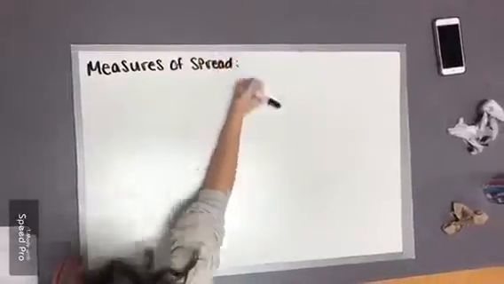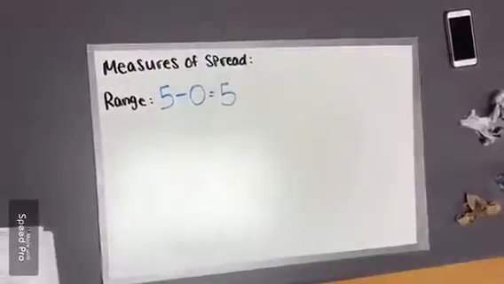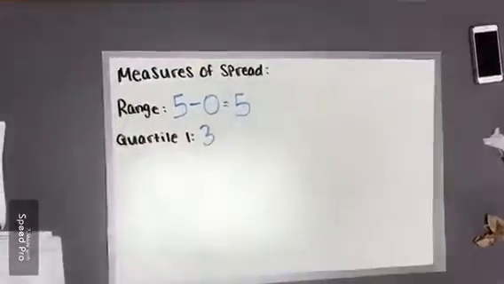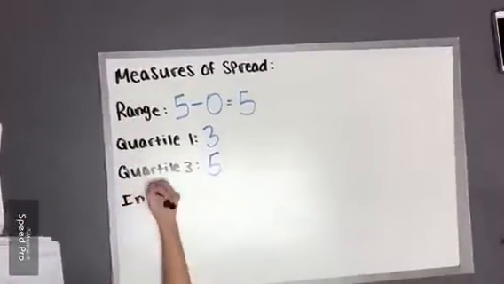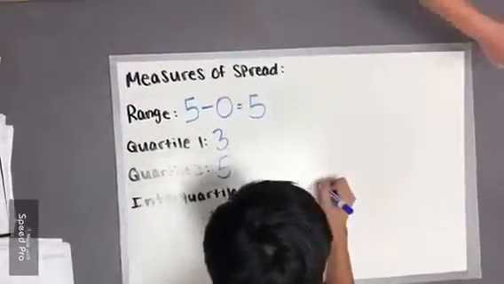For measures of spread, we have range, which is the biggest number, 5, minus the smallest number, 0, giving you 5. For quartile 1, you take the median of the first half of data, which is 3. For quartile 3, you take the median of the second half of data, which is 5. For the interquartile range, you do quartile 3 minus quartile 1, which is 2.